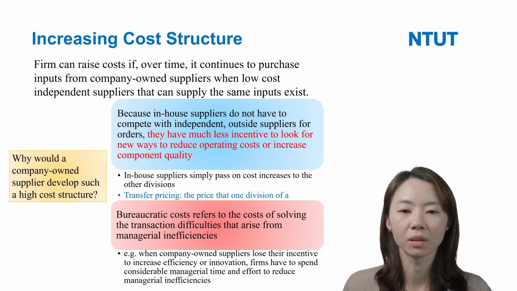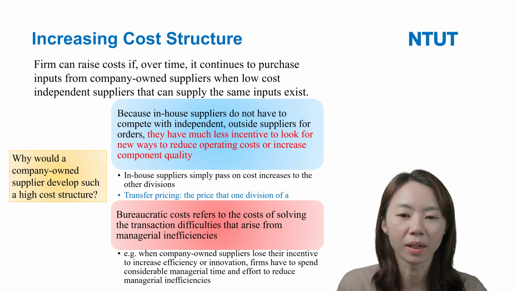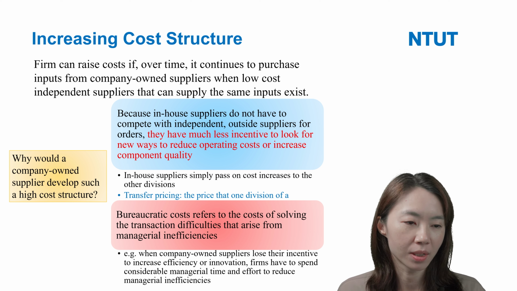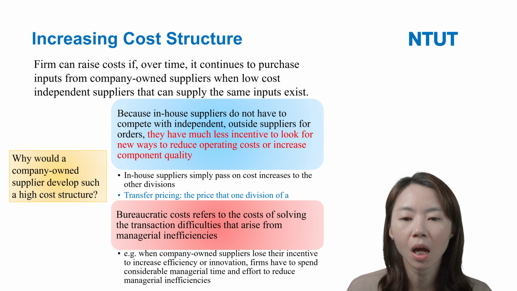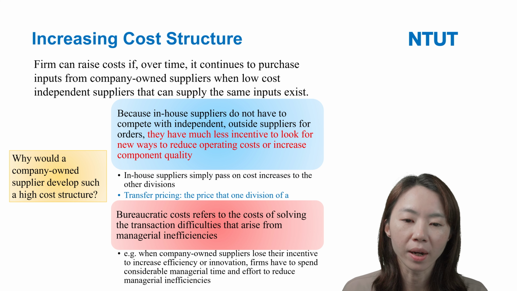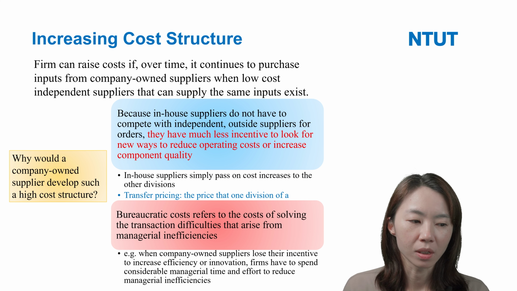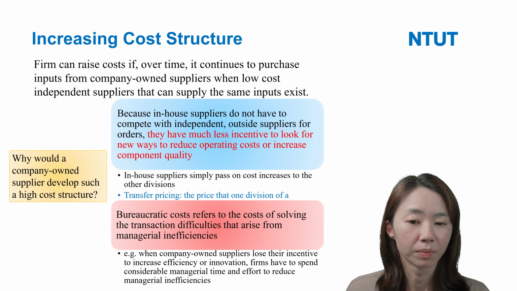So as I mentioned, everything I produce, the other divisions of our company must buy it, right? So the in-house supplier simply passes on cost increases to the other divisions. And this kind of activity, sometimes we call it transfer pricing. It means the price one division transfers to the other divisions. So the other divisions must buy it, right?